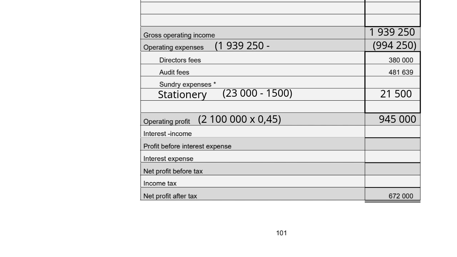For the sundry expenses, then we work backwards to calculate that figure. So it'll be our operating expenses minus the director's fees, minus the audit fees, minus the stationery to give you 111,111.